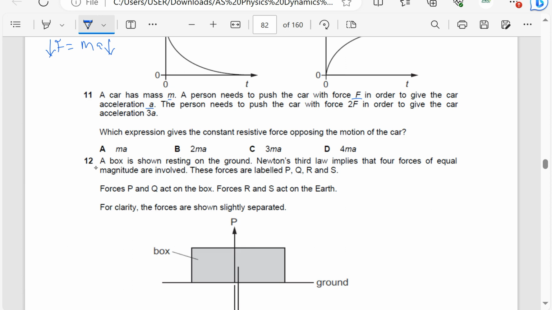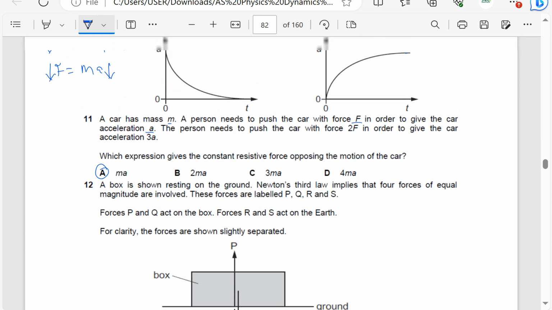If you remember, we had attempted a similar question. The answer is most probably going to be A. Let's check and verify. For the first force F, resultant force is given by mass times acceleration. This is going to be equal to the pushing force F minus the friction force, small f. I'll use small f for friction. Then if the acceleration is 3A, the resultant force is going to be m times 3A.